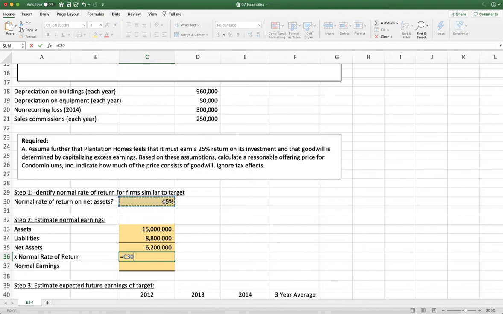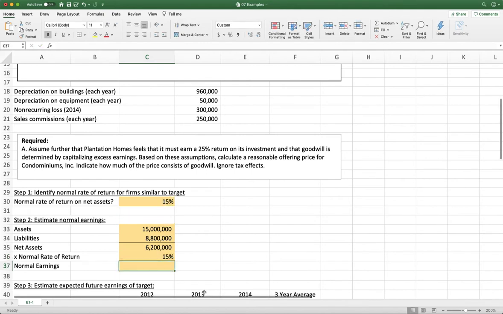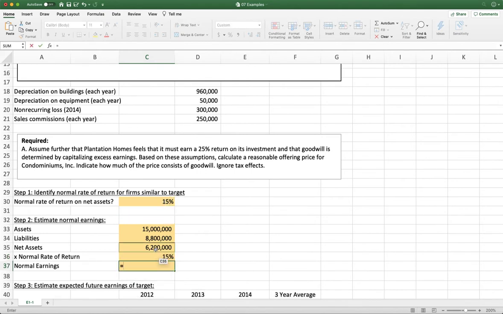We're going to apply our 15% target rate of return, which means for a company with $6.2 million of net assets, like our target, we would expect annual earnings of $930,000. Okay, so this is what would happen if the company was just normal. Now, we're hoping they're better than normal.